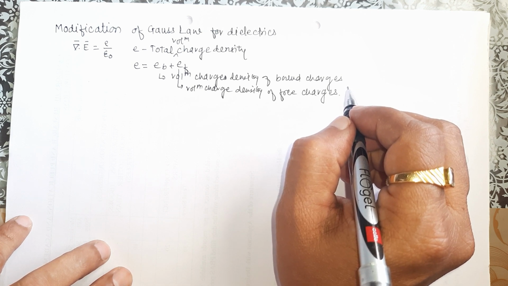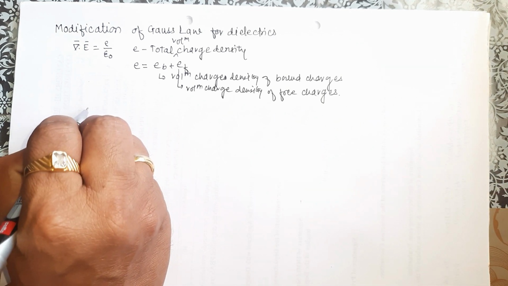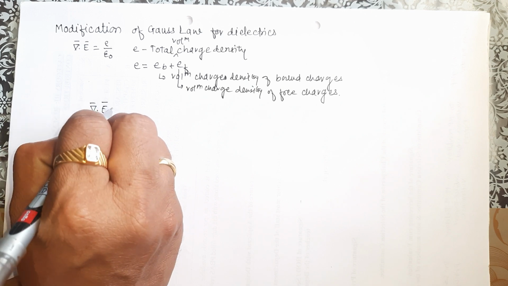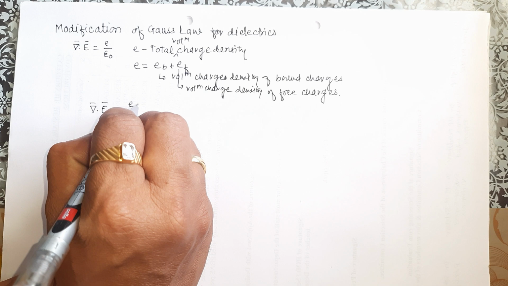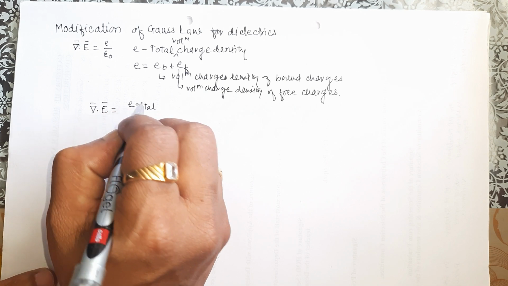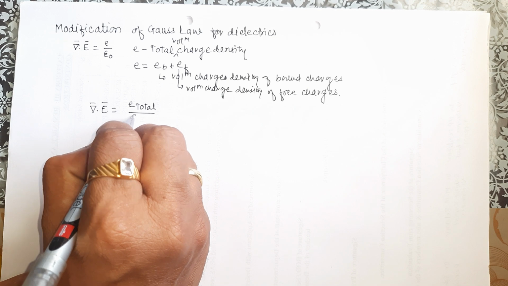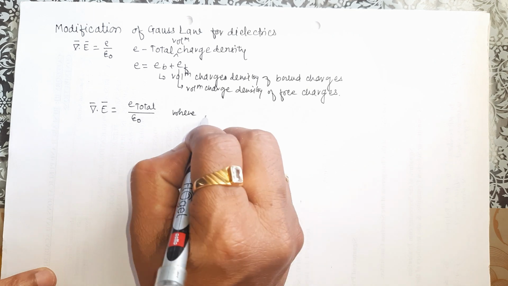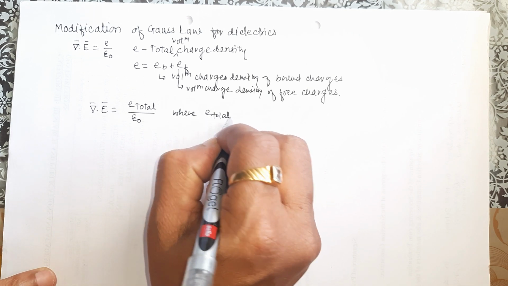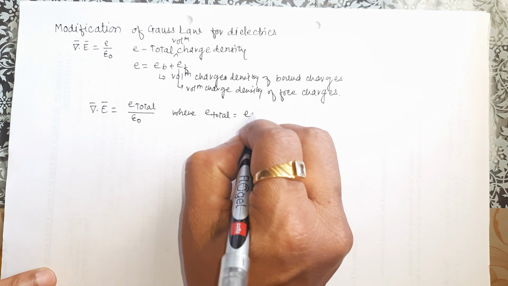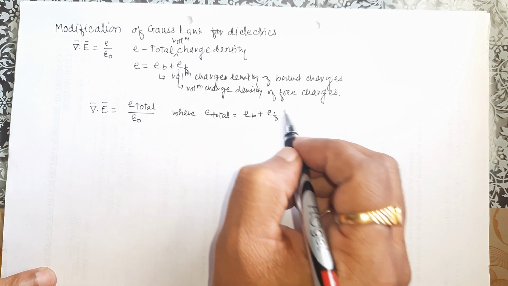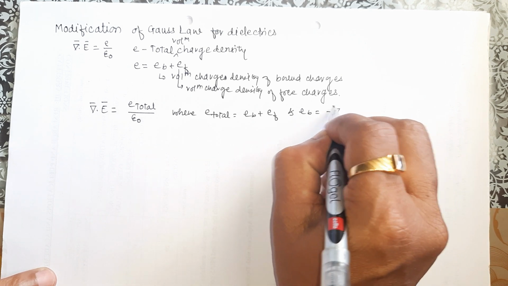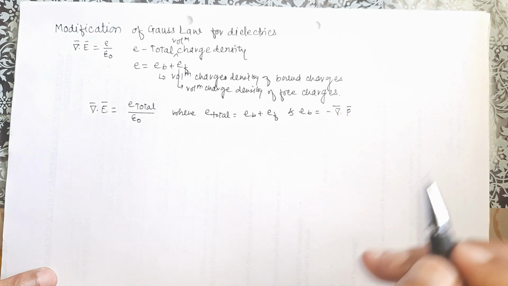We can now state the Gauss law as del dot E bar is equal to rho total upon epsilon 0, where this rho total is nothing but rho b plus rho f, and rho b is nothing but minus del dot P bar.